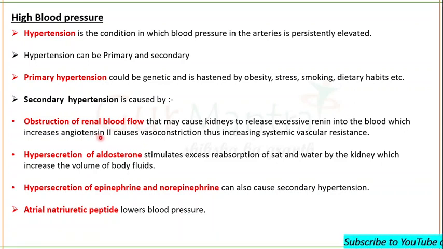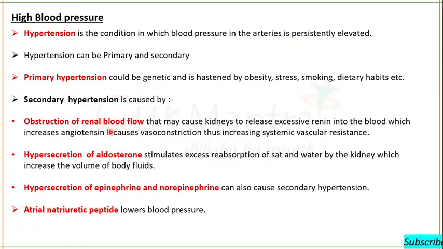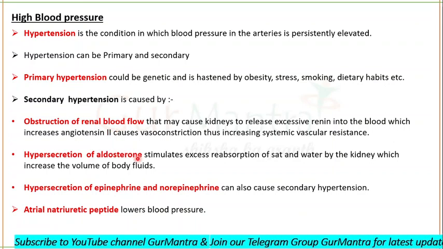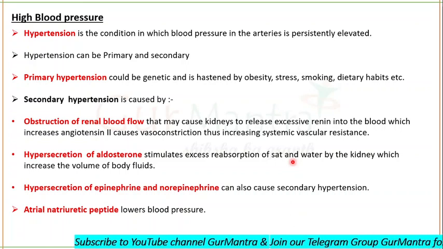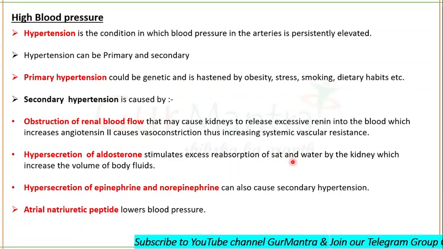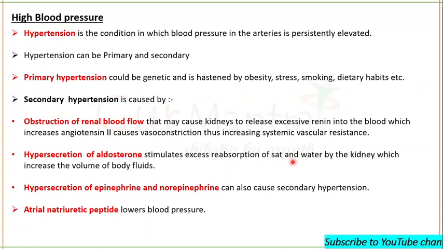This angiotensin 2 is a very powerful vasoconstrictor, and it can work in two ways. First, it is a vasoconstrictor. Otherwise, it can stimulate secretion of aldosterone. This aldosterone increases the reabsorption of salt and water from the kidneys, from the urine. Reabsorption of sodium ions by the kidney increases, and increased sodium level contributes to the retention of water, which ultimately increases the blood volume, and blood pressure is increased.